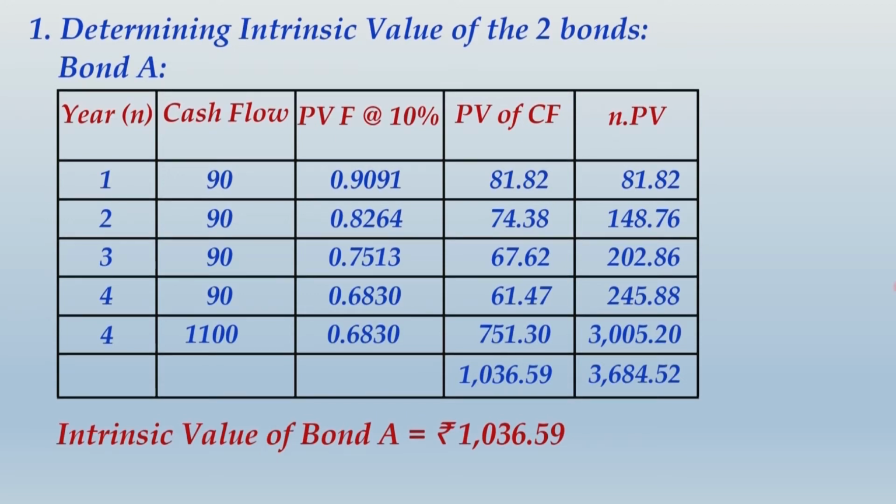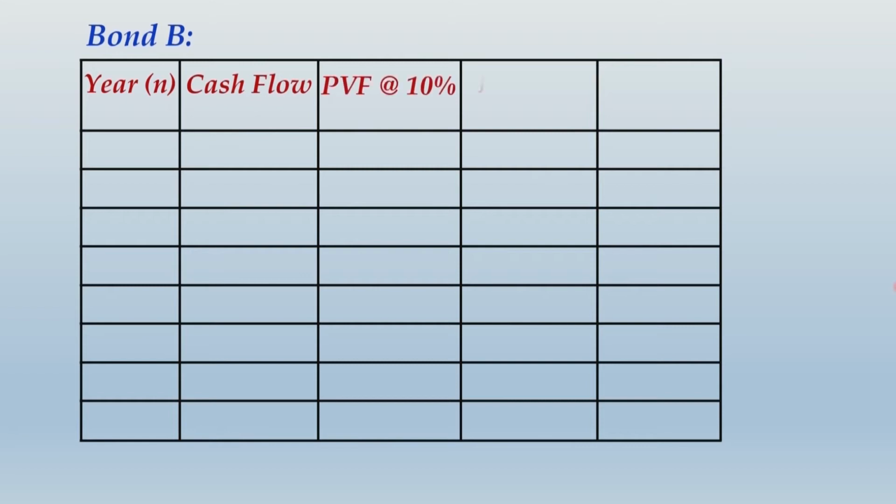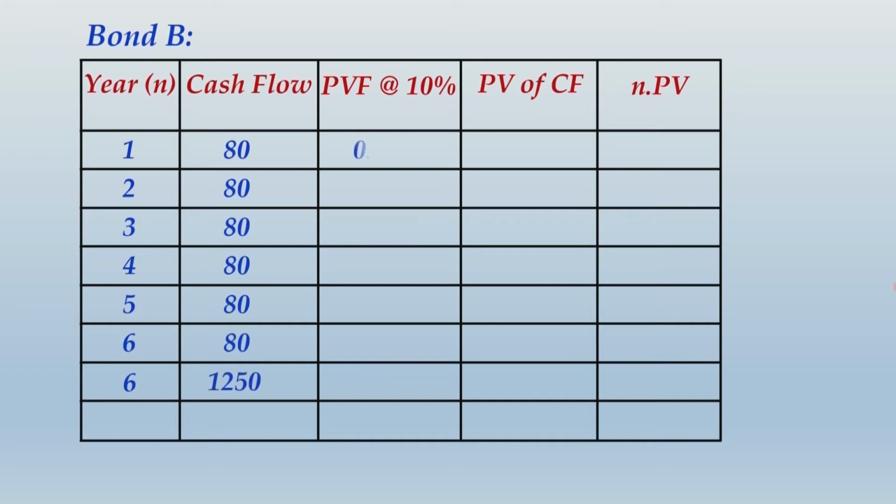Alright friends, you would have finished writing this whole thing. Let us move ahead and do the similar calculation for bond B. So bond B, same format. Now the number of years of life of bond B is little longer, right? So 6 years life. So cash flows as coupon payment and redemption price plotted for 6 years, and PV factors